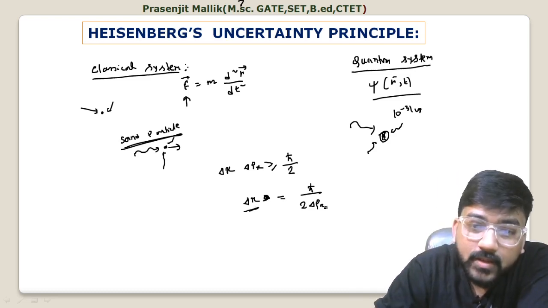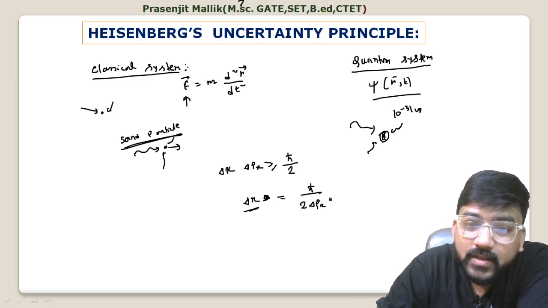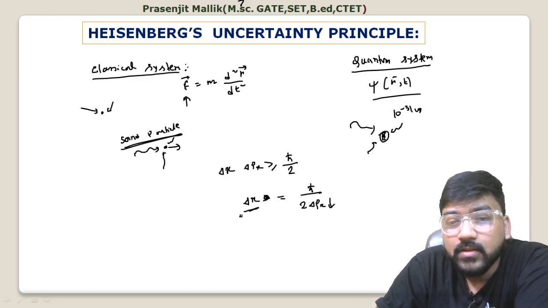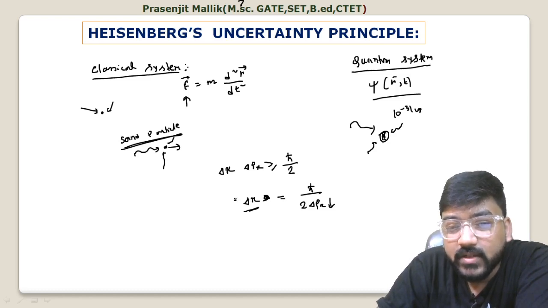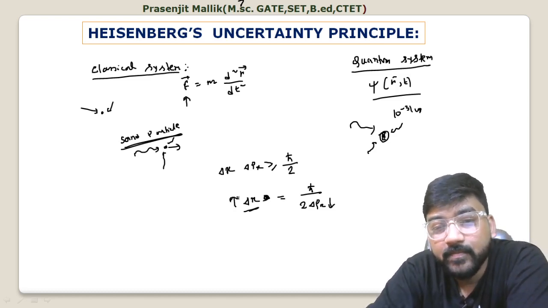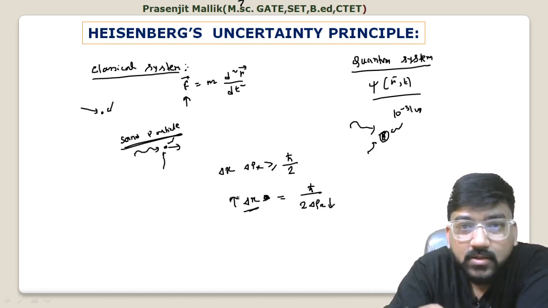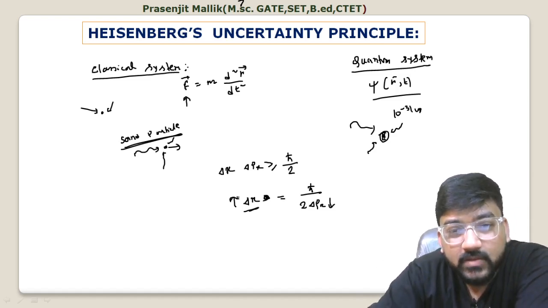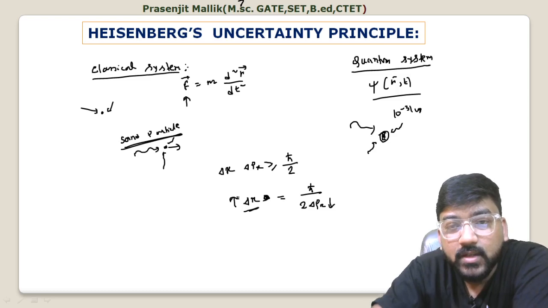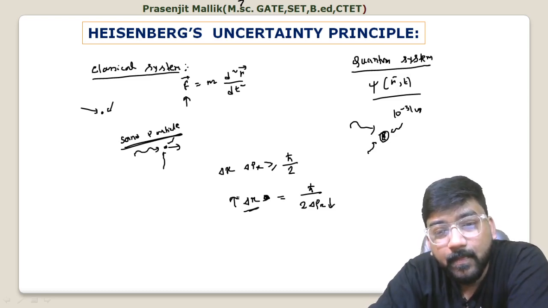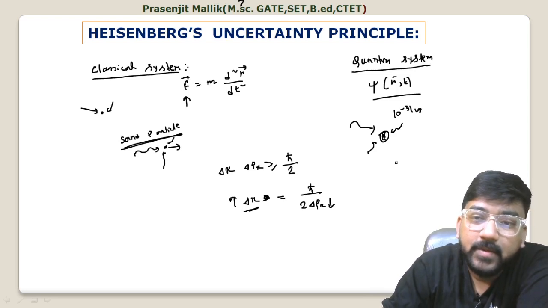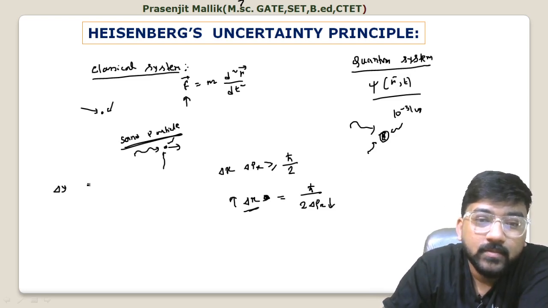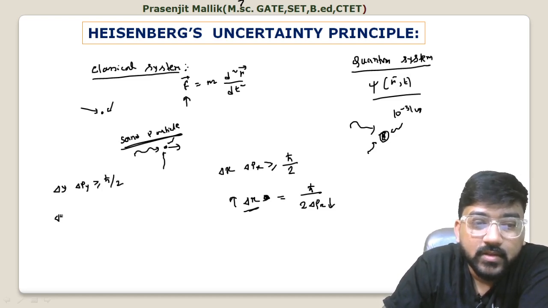So if you want to decrease the uncertainty in momentum, then obviously the uncertainty in the measurement of position will automatically increase. So you can minimize the error in one, but then you have to pay the cost on the other. That is the complementary principle, that is the Heisenberg uncertainty principle. Okay, and this is not only for x and px, this is also true for del y into del py, which is also greater than or equal to h cross by 2, and del z into del pz is also greater than or equal to h cross by 2.